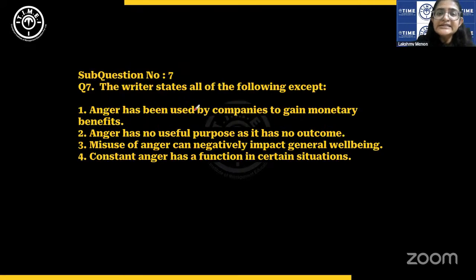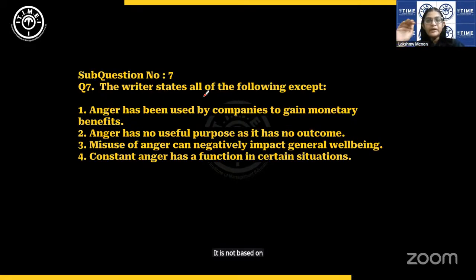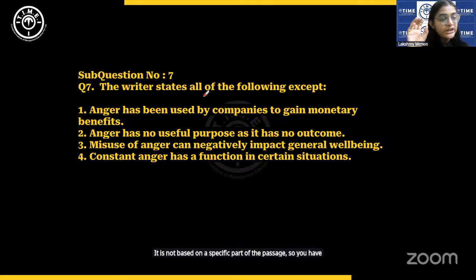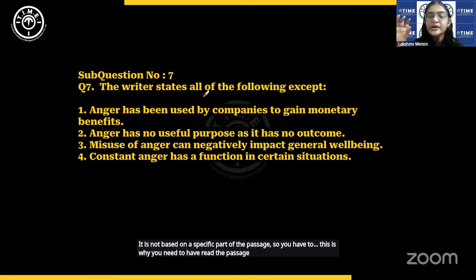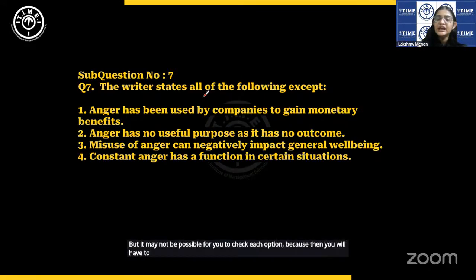The writer states all of the following except. Now, in a question like this, it is not based on a specific part of the passage. This is why you need to have read the passage carefully before answering a question like this. If you're not sure of a particular option, you can go and check, but it may not be possible for you to check each option, because then you will have to go through the entire passage again, which is why you need to read the passage carefully in the beginning.